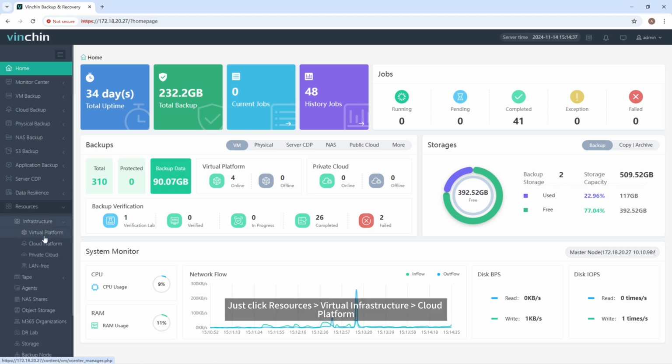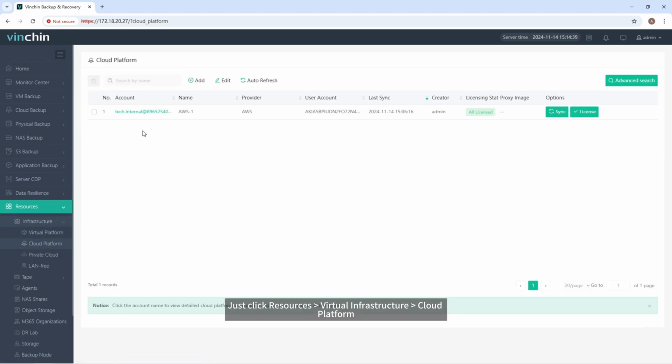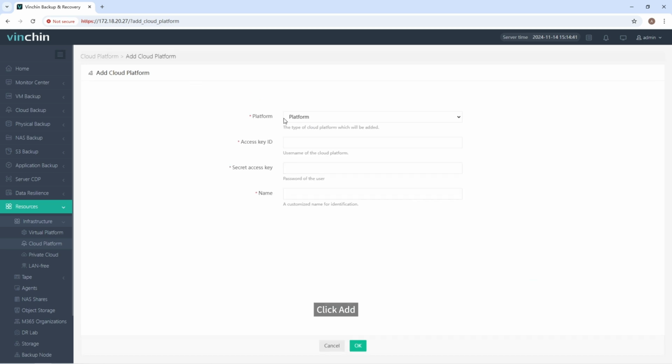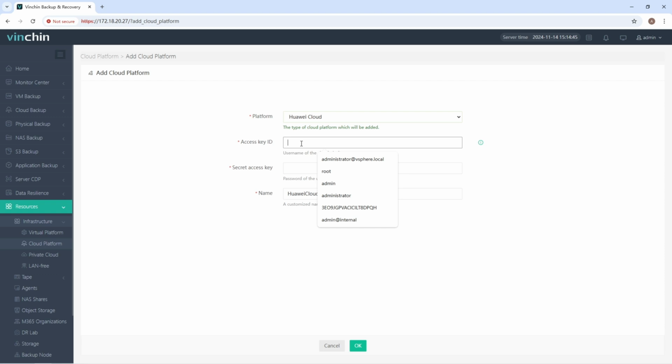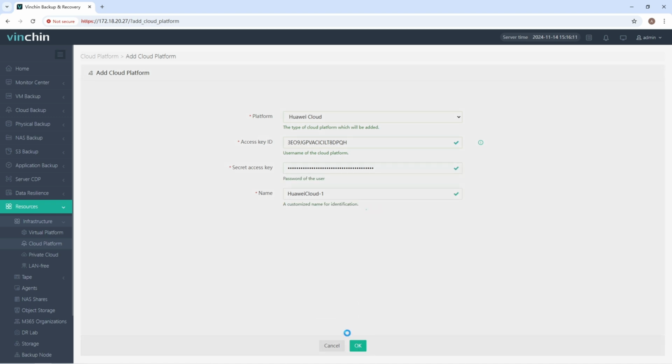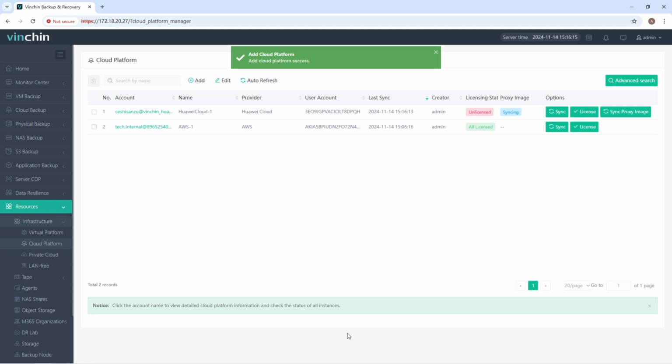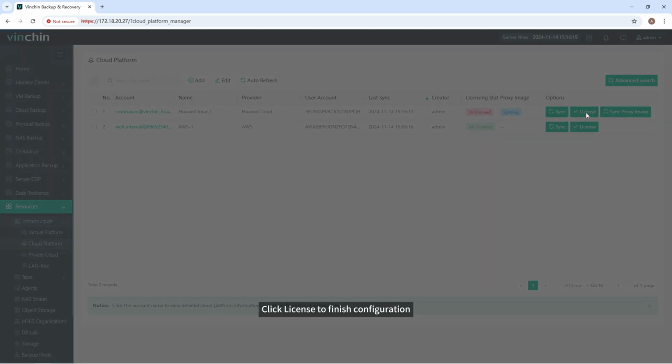Just click Resources, Virtual Infrastructure, Cloud Platform. Click Add. Enter the credentials of the host. Click OK. Click License to finish configuration.